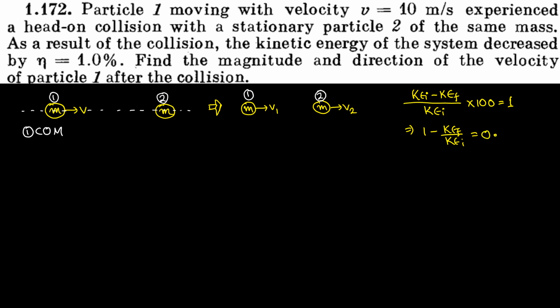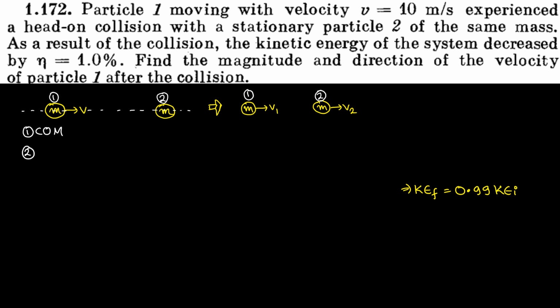If I send this kinetic energy final to the right hand side and this 0.01 to the left hand side, we get kinetic energy final by kinetic energy initial equal to 1 minus 0.01. And what is 1 minus 0.01? 0.99. So we get that kinetic energy final is 0.99 times kinetic energy initial. This equation was itself given in the question. So equation 2 is kinetic energy final is 0.99 times kinetic energy initial.